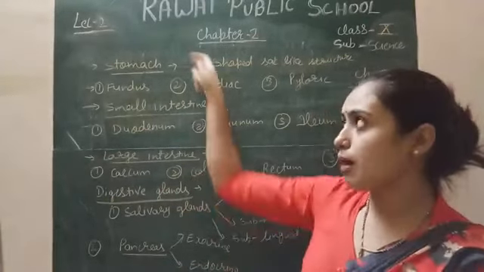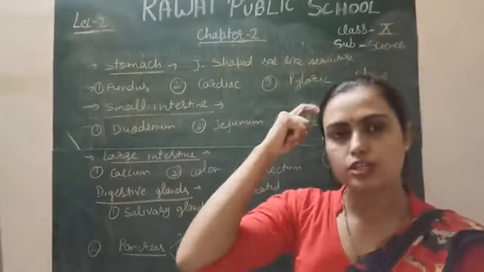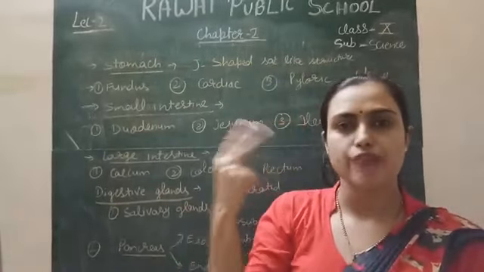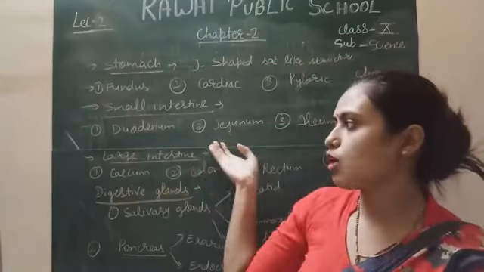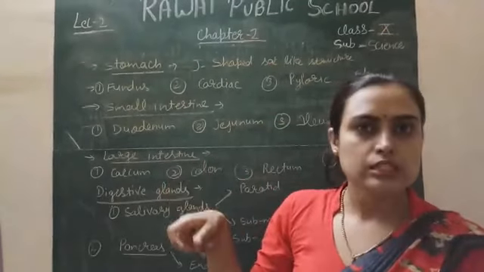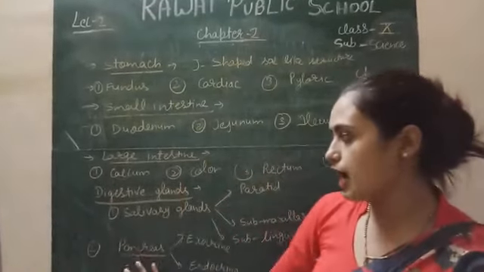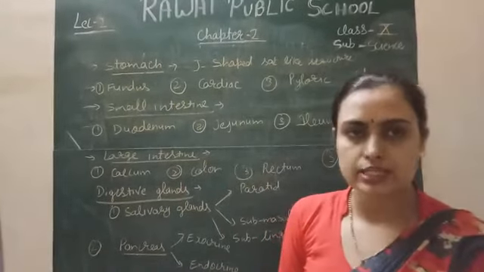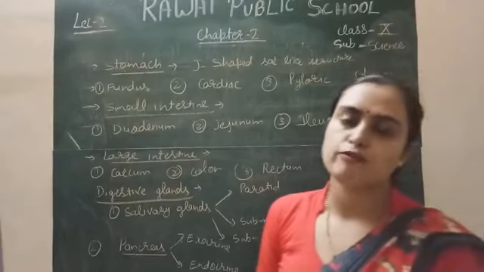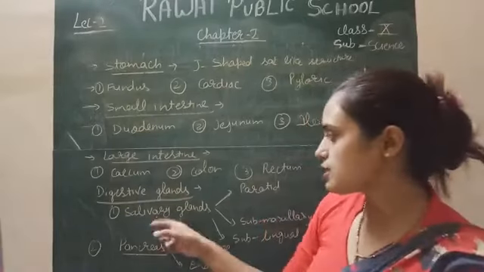This is all about the alimentary canal, in which the alimentary canal includes the mouth, the pharynx, the esophagus, the stomach, the small intestine and the large intestine. This is the alimentary canal, right? Next, this alimentary canal has various digestive glands which actually help in the digestion of the food. First is the salivary gland.